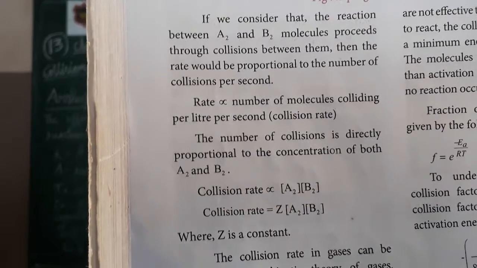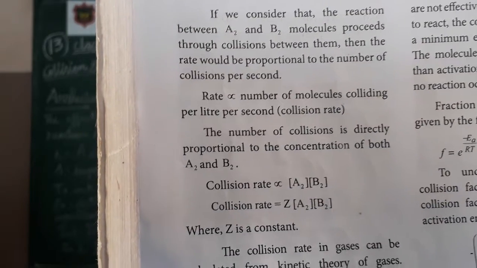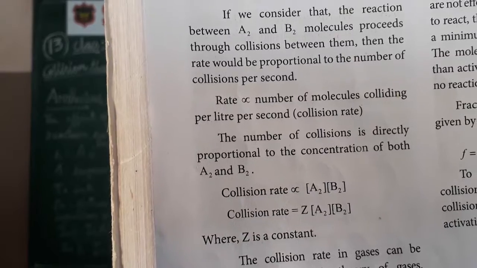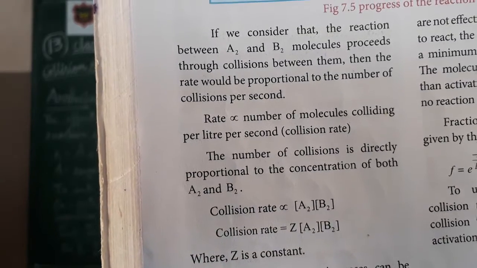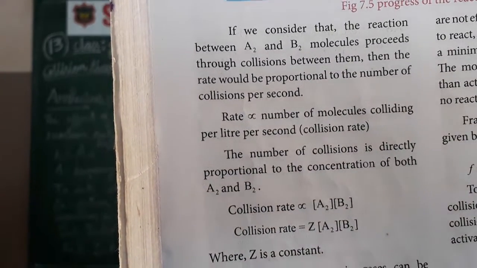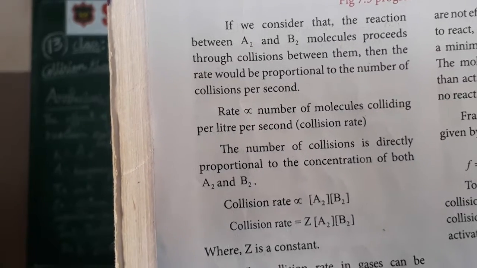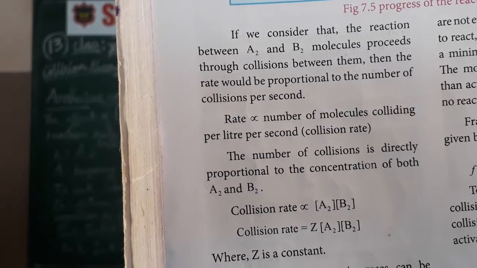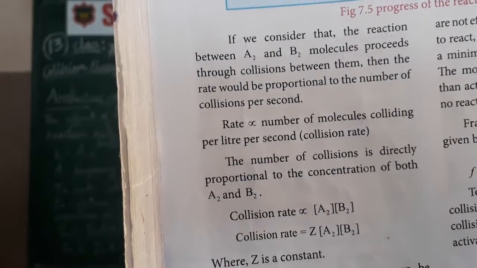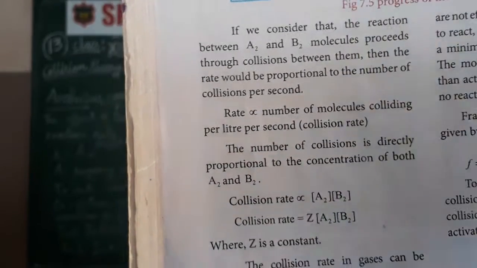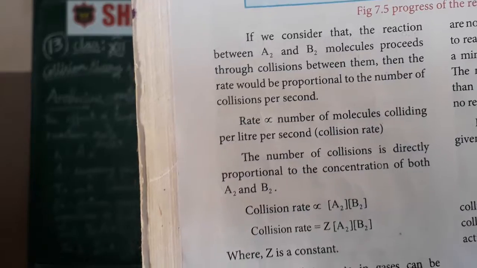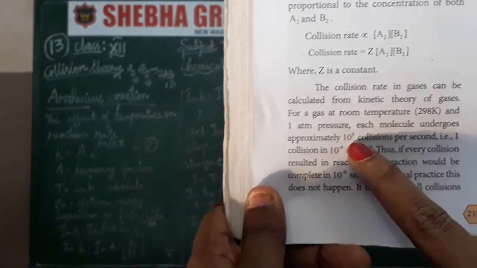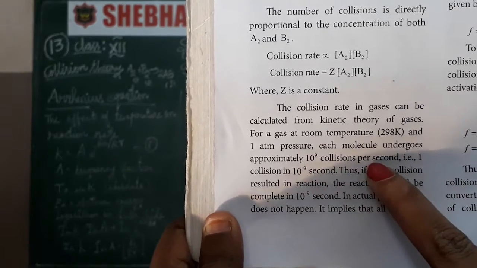Okay, and then the collisions happen at 298 Kelvin, room temperature, at 1 atmospheric pressure. So at 298 Kelvin and 1 atmospheric pressure, நமக்கு இங்கே எத்தனை collisions நடக்குது அப்படின்னு பார்த்தீங்கன்னா 10 to the power of 9 collisions per second. So உங்களுக்கு 10 to the power of 9 collisions per secondல நடக்குது.